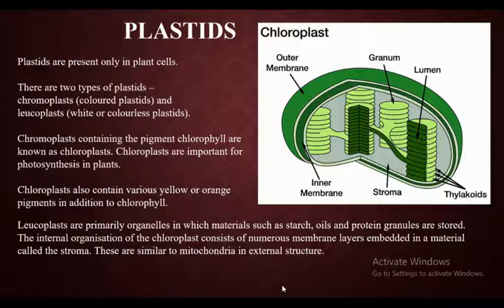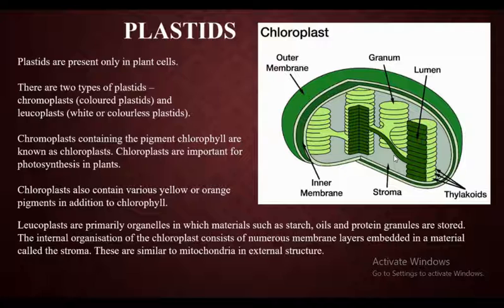Next, leucoplast. Leucoplasts are primarily organelles in which materials such as starch, oils, and protein granules are stored. The internal organization of chloroplast consists of numerous membrane layers embedded in the material called the stroma. These are similar to mitochondria in external structure. Now you can see that there are some grana. There are some structures which are like a pile of coins, like one coin is placed over another. So this is called a granum.